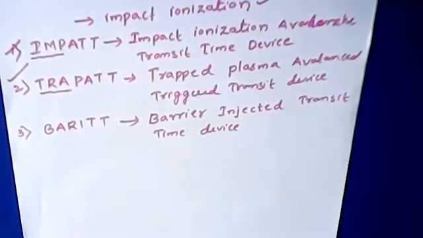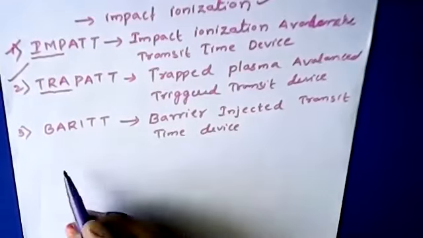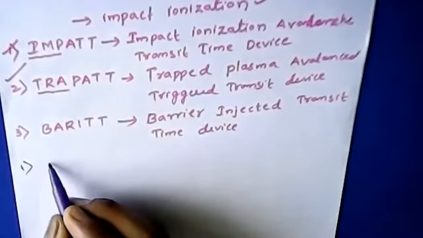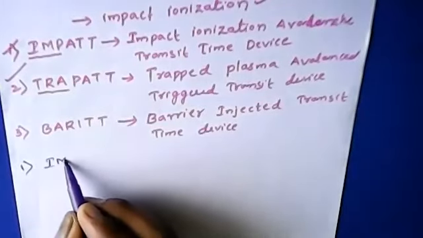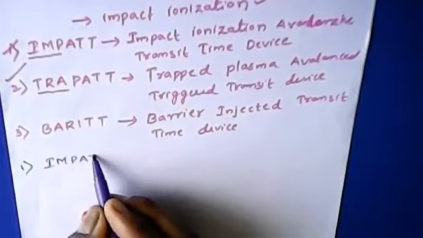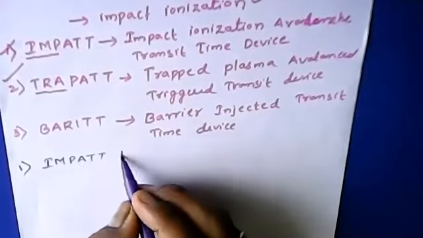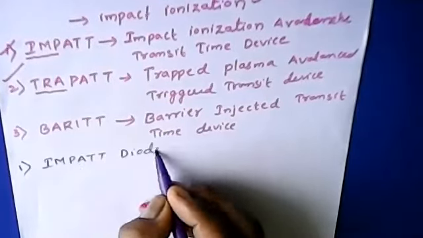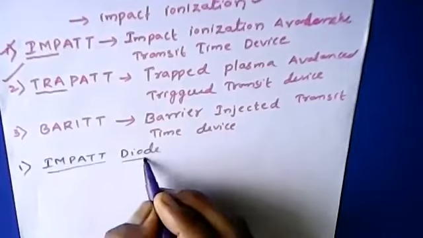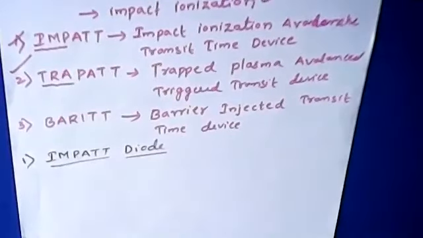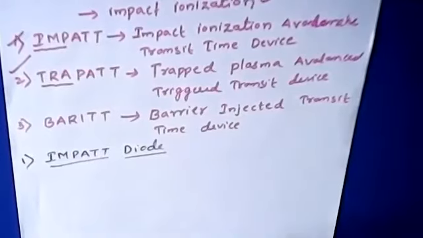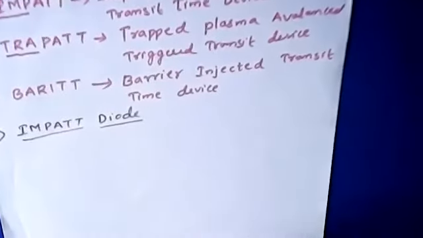First, coming to the category of the impact diode. This impact diode has a very simple construction. We'll see what this impact diode basically is. Then we'll see the construction first, and I'll explain that accordingly.